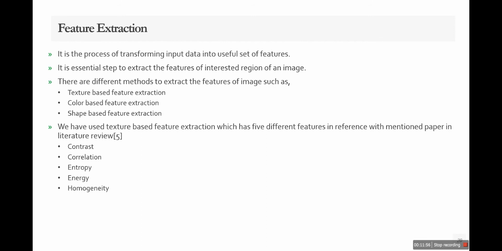There are lots of techniques for feature extraction, like texture based, color based, and shape based feature extraction, but we have used texture based feature extraction because in the 5 papers which we have reviewed, mostly they have used texture based feature extraction. The texture based features are contrast, correlation, energy, entropy and homogeneity.